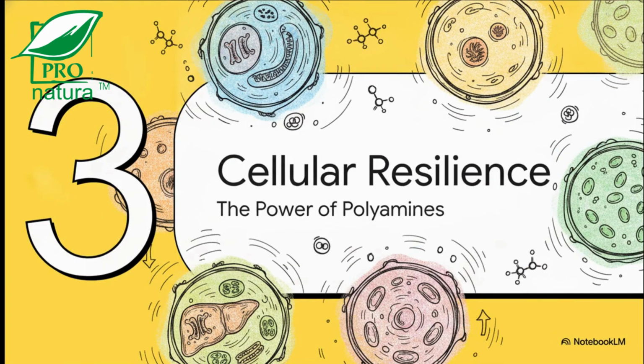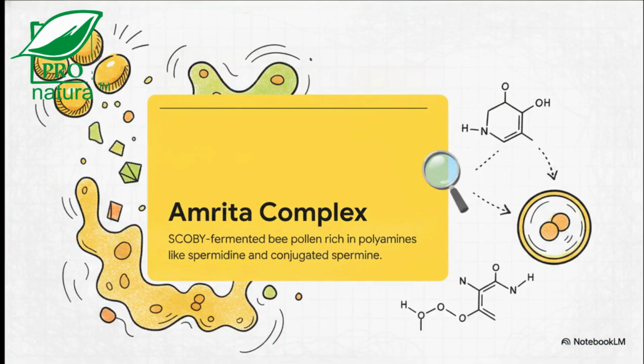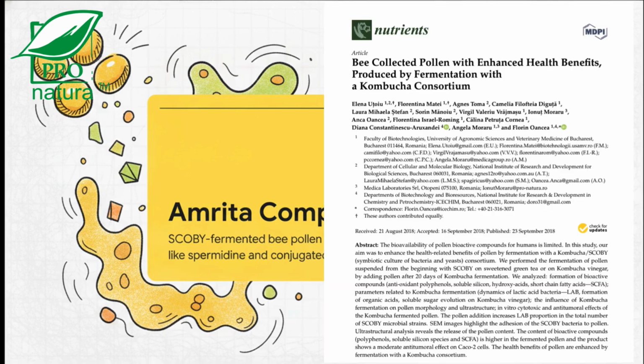Okay, part 3. Cellular resilience and polyamines. I want to introduce you to a truly fascinating ingredient called the Amrita complex. This is SCOBY fermented bee pollen. Bee pollen has a highly resistant outer shell, almost like microscopic armor, but the fermentation process disrupts this shell, releasing an incredible profile of amino acids, polyphenols, and notably polyamines.